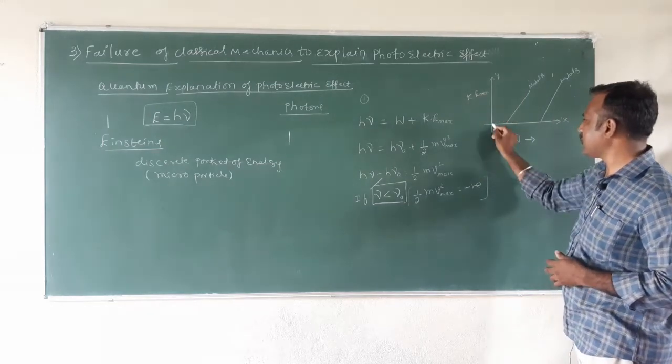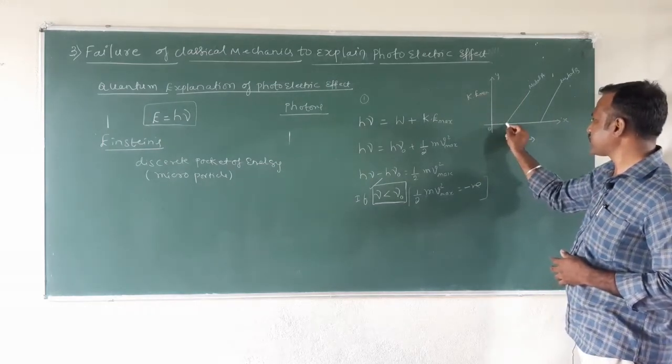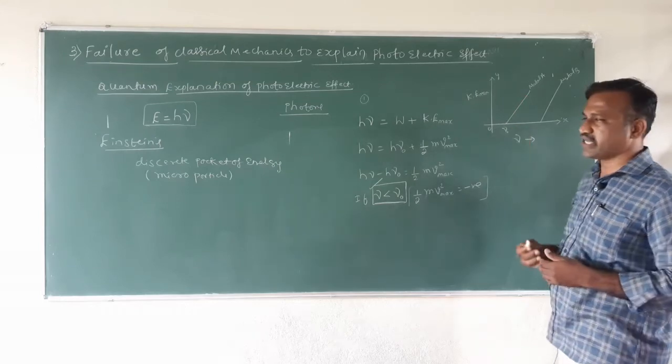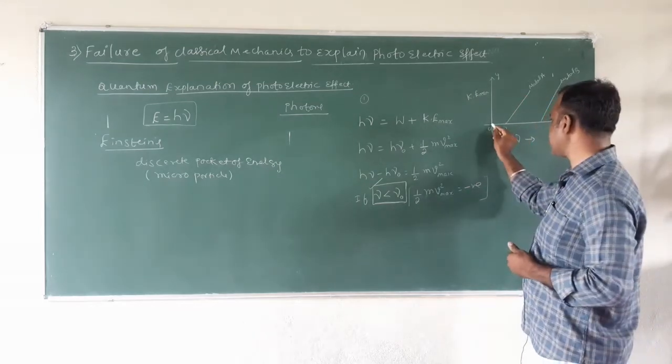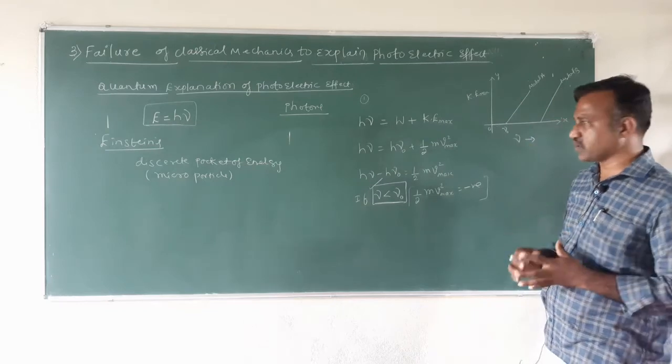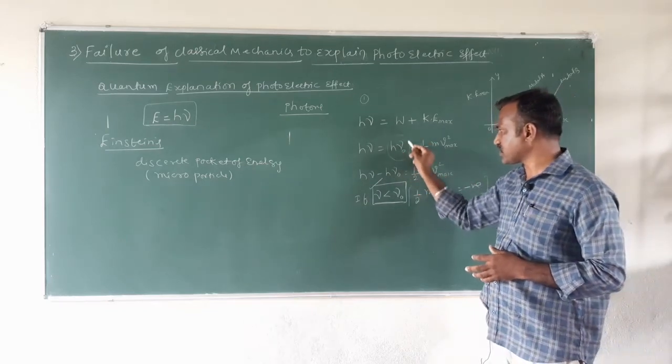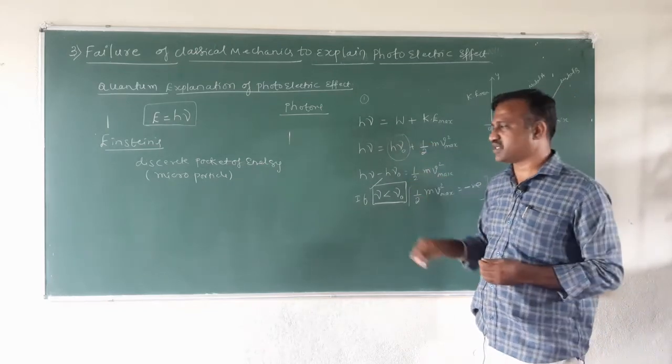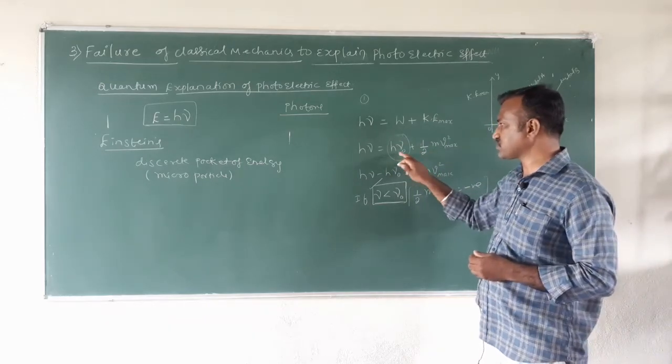From the origin until the frequency is less than the threshold frequency, the kinetic energy is 0. Why? Because here we had the work function, that is h into nu naught.